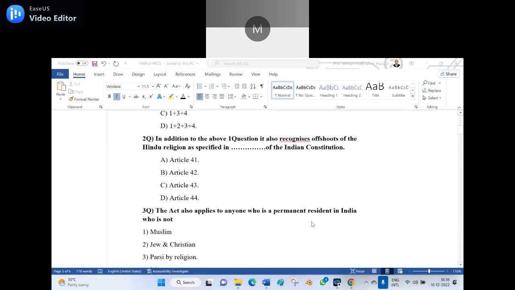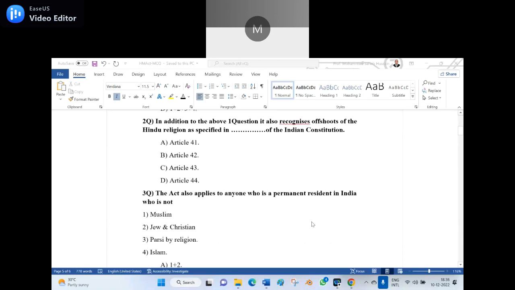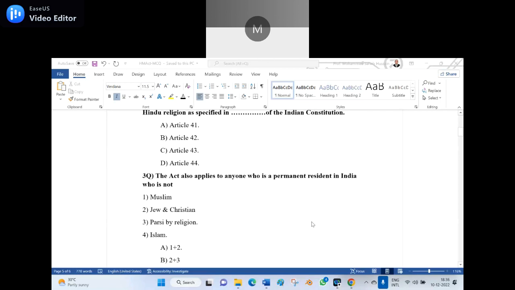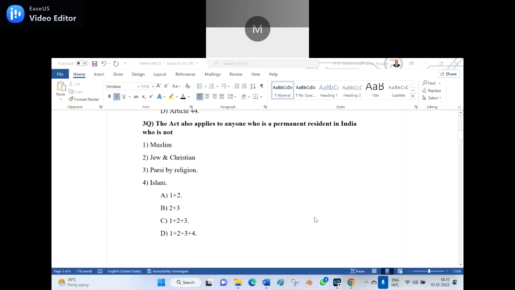Third question. The Act also applies to anyone who is a permanent resident in India who is not 1, Muslim; 2, Jew and Christian; 3, Parsis by religion; 4, Islam. Option A, 1 plus 2. Option B, 2 plus 3. Option C, 1 plus 2 plus 3. Option D, 1 plus 2 plus 3 plus 4.